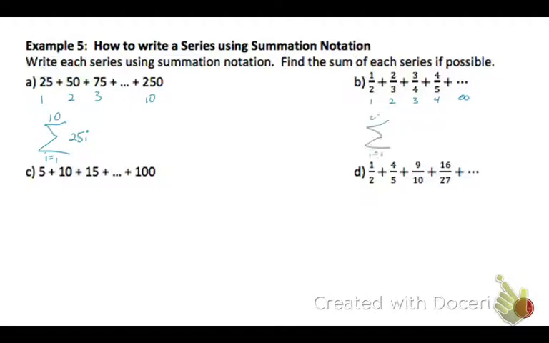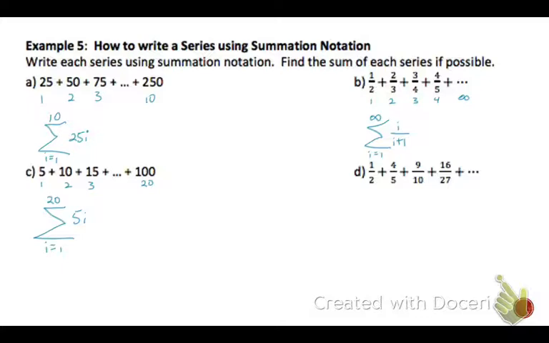I write my sigma notation, and so my terms will go i equals 1 to infinity. And I notice to generate this series that I have the position number over the position number plus 1. So i over i plus 1. Now for C, I write my position numbers, and I notice that it's 5 times my position number to get my term. So 100 divided by 5 is 20. So I can tell that this series has 20 terms. So i goes from 1 to 20, and then my rule is 5 times my position number, 5i.